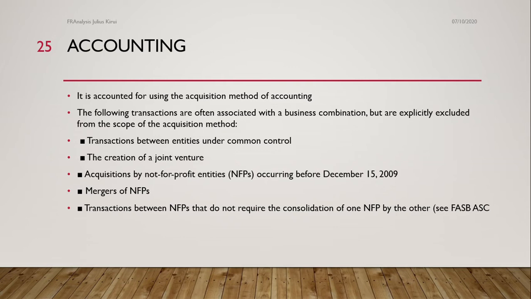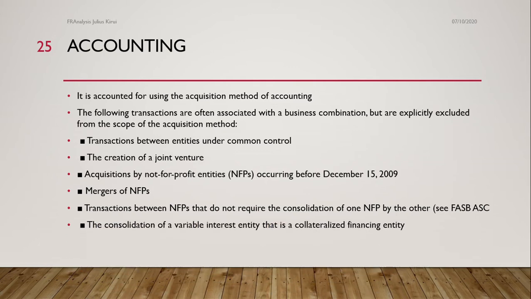Then we have transactions between not-for-profit businesses that do not acquire the consolidation of one not-for-profit. So we are looking at the event whereby a not-for-profit entity is not supposed to have a consolidation with another not-for-profit making entity. So two non-profit organizations cannot combine their efforts and form a business combination.